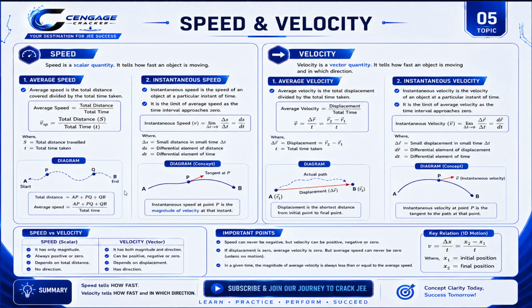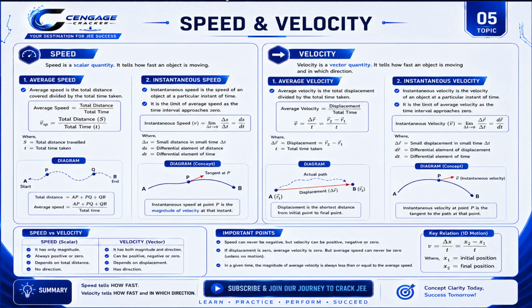point. And try to understand the difference between speed and velocity so that you can also use it in your CBSE. Speed has only magnitude, always positive or zero, depends on total distance and has no direction. Whereas velocity has both magnitude and direction, can be positive, negative, even zero, depends on displacement, has direction. And an important point: speed can never be negative, but velocity can be positive, negative, or even zero.